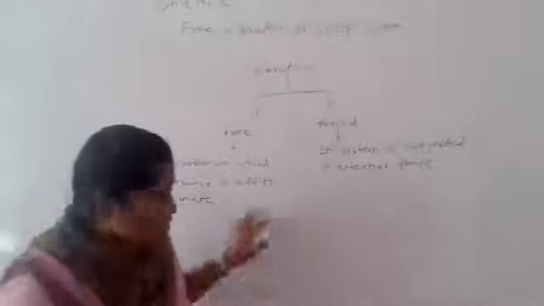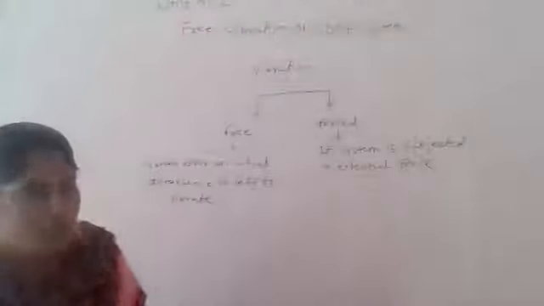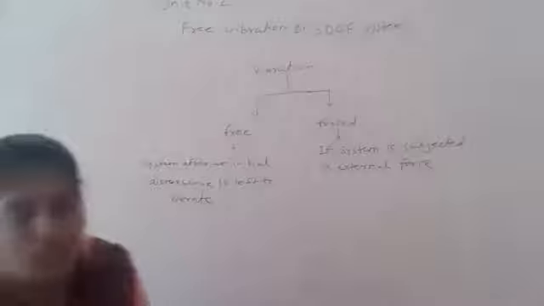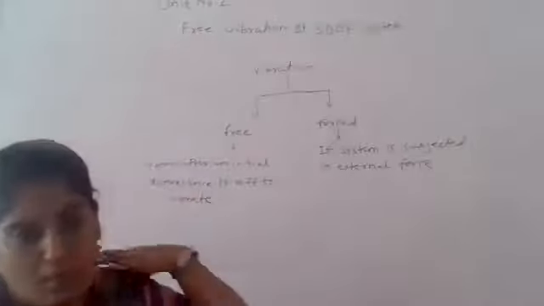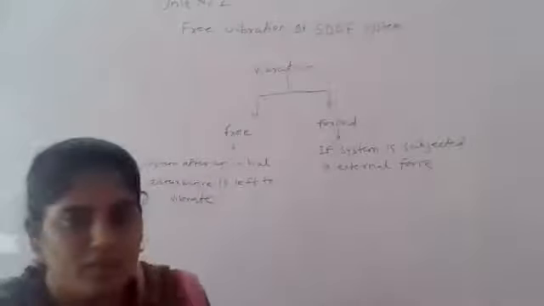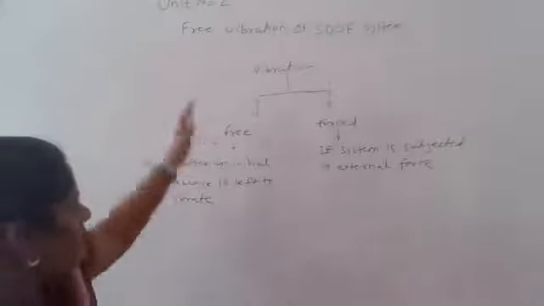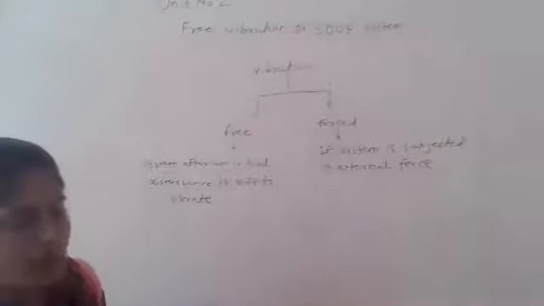Okay, you can understand here. You can write down these points in your notebook. Write down unit number two, write the chapter name as free vibration of single degree of freedom system, and based on this write these two points. I will wait for 2 minutes.